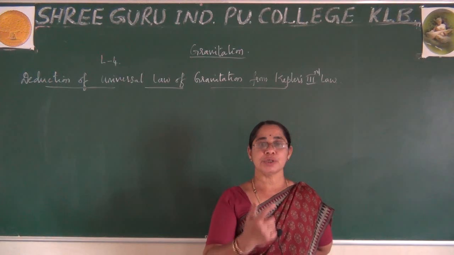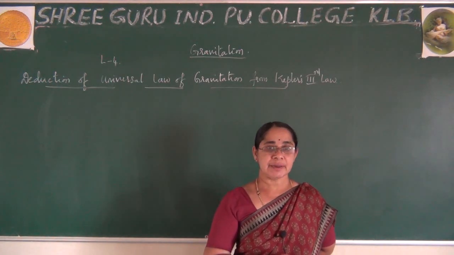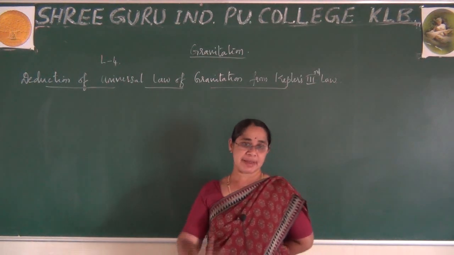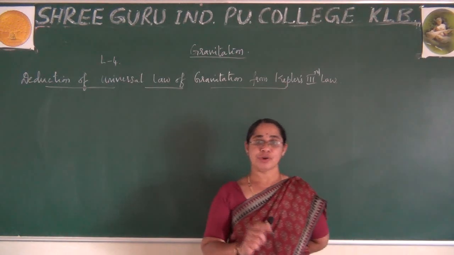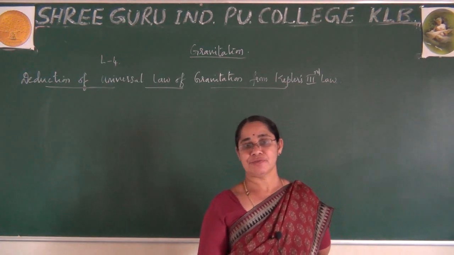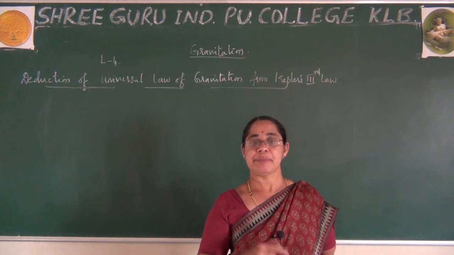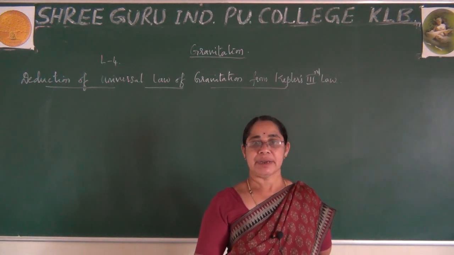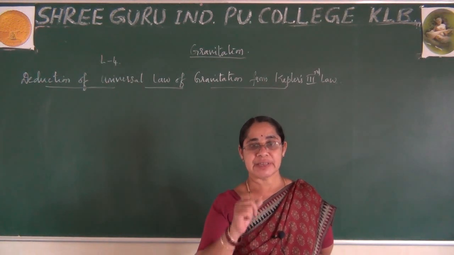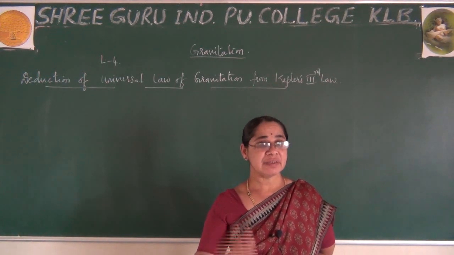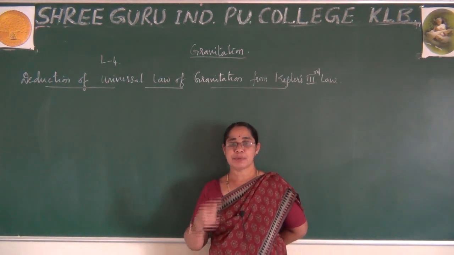By looking at this, he was inspired and thought that it might be the same force that explains the moon revolving around the earth. He thought about it on that first day itself. He then went through many investigations, did many experiments, and deduced many laws.